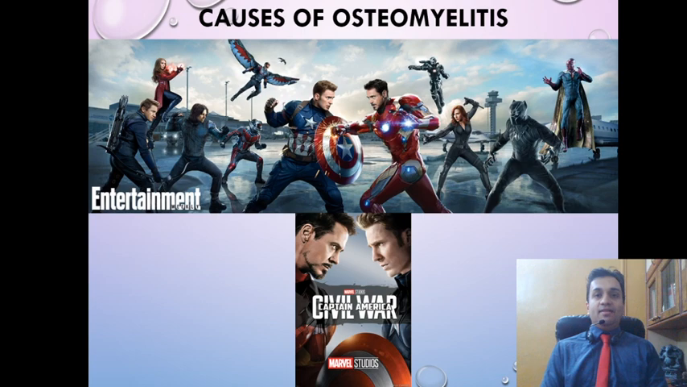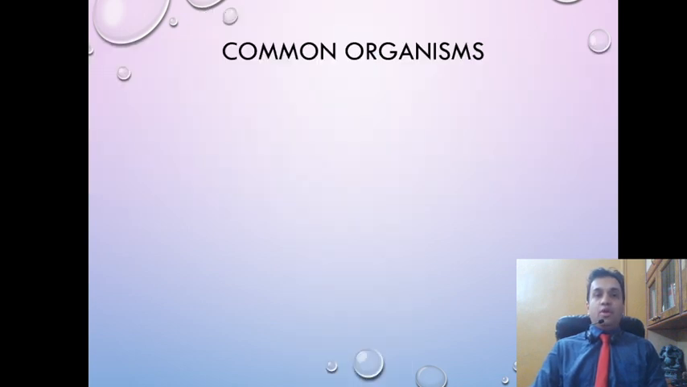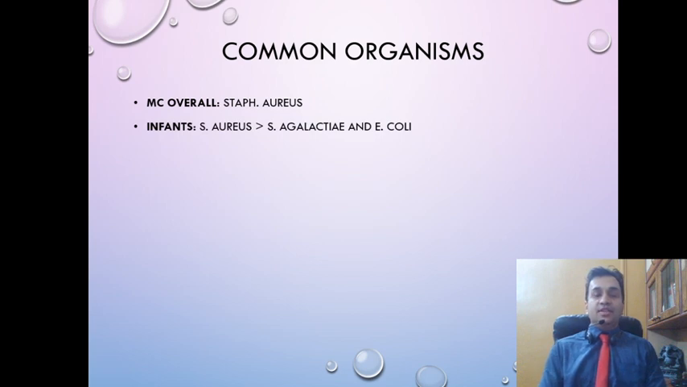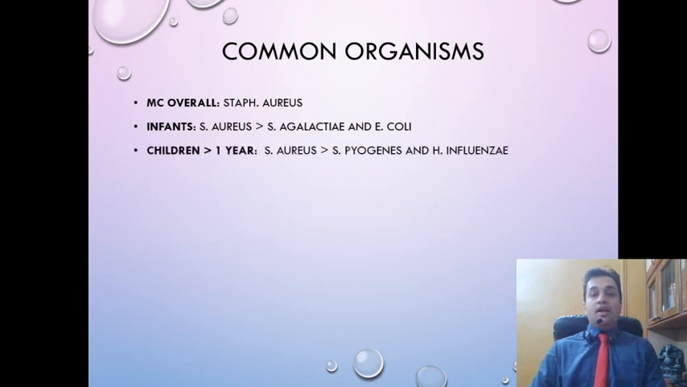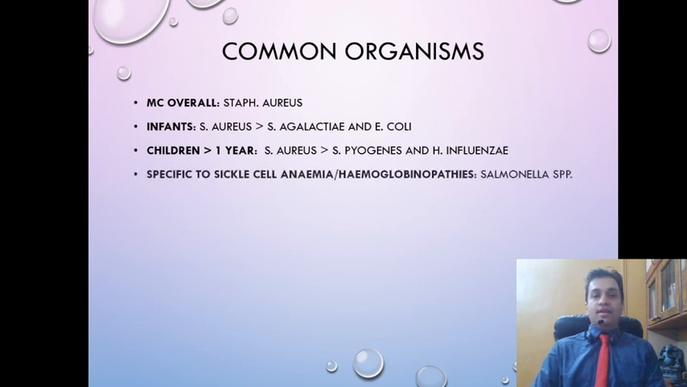Now again, another very important place, and a place where there has been a lot of debate, is the causes of osteomyelitis, and everyone has their own set of causes. Here I am putting out some causes which are given in standard postgraduate textbooks of orthopedics. The most common overall cause of osteomyelitis is Staphylococcus aureus. In infants, that is children less than 1 year of age, again the most common organism is Staphylococcus aureus. The next common is Streptococcus agalactiae, and the third most common is Escherichia coli. Now in children more than 1 year, again Staph aureus is more common than Streptococcus pyogenes and Haemophilus influenzae.